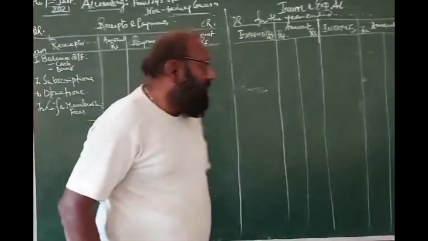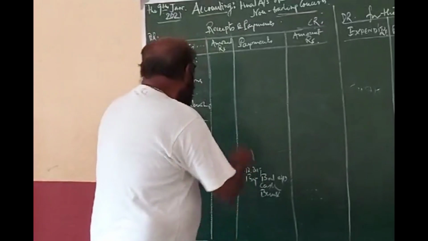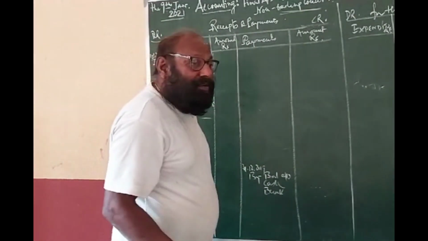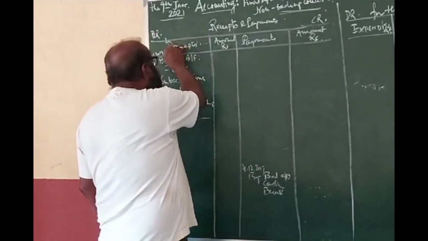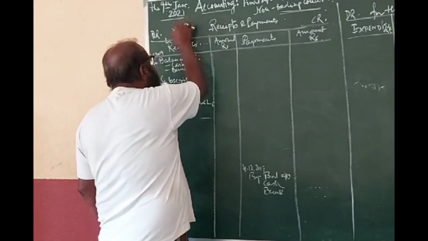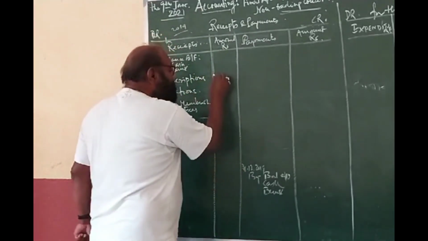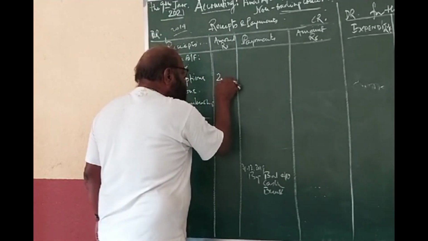Now this is the receipts side. You may receive the subscription. Our year concerned is 2019. Say you have received a subscription of 25,000.